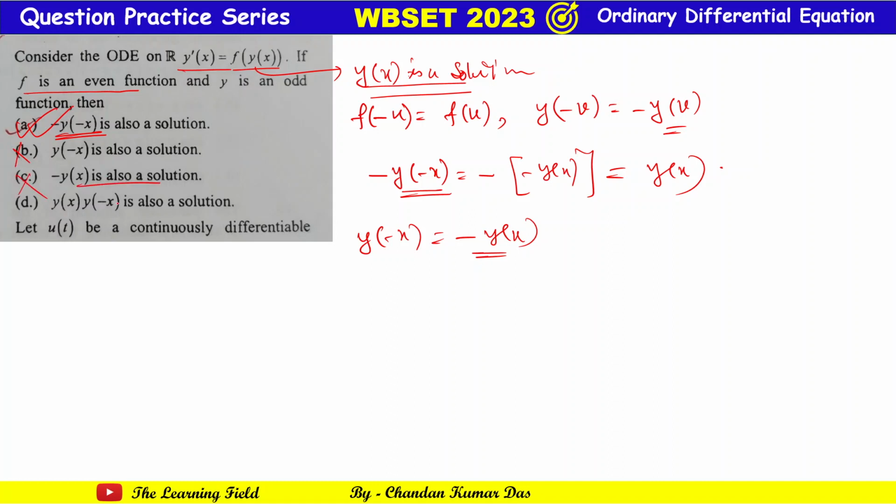Similarly this is also incorrect, because this is the same form. Okay, and for y(x) into y of minus x, we cannot say anything. Okay, so option A is clearly true here. So these are the questions.